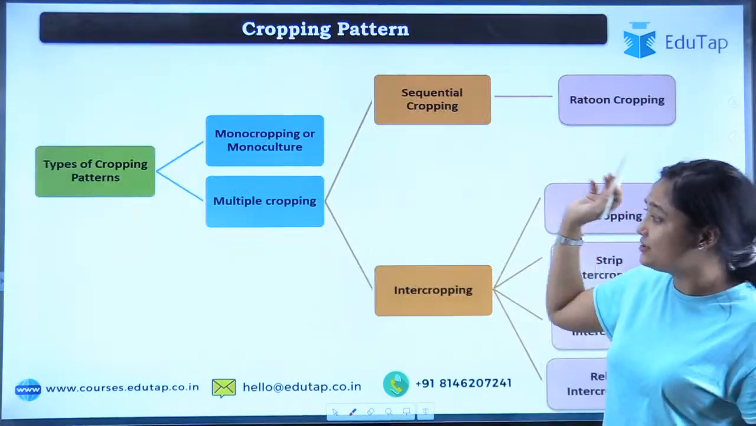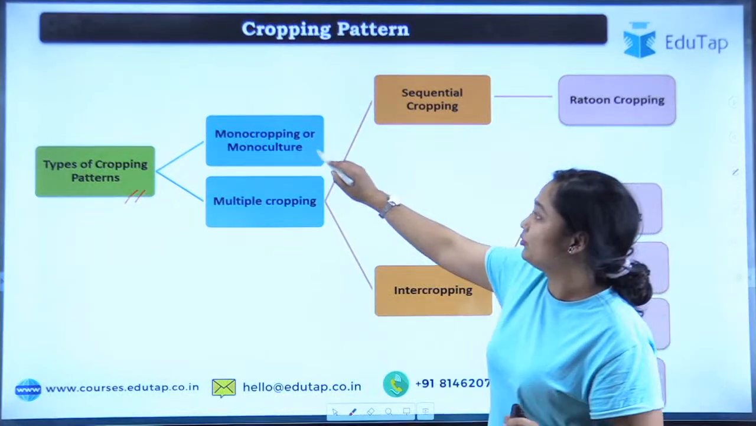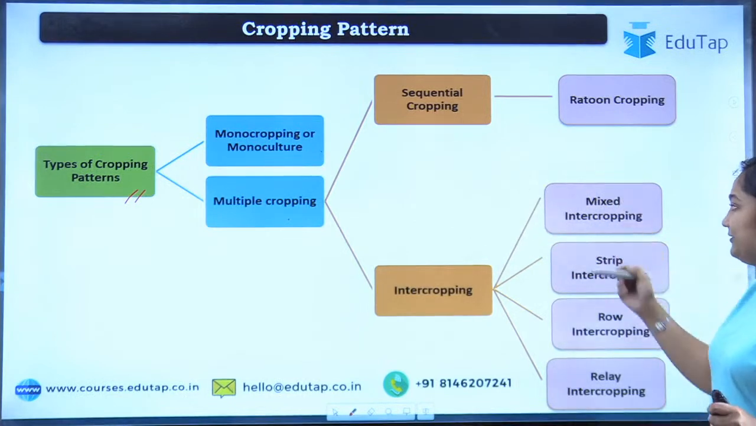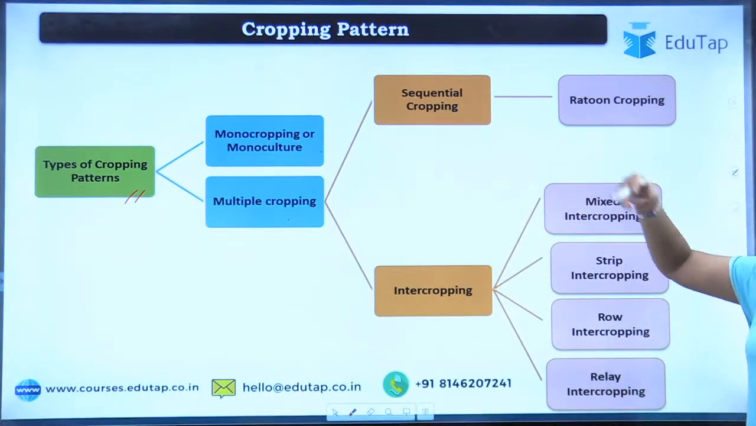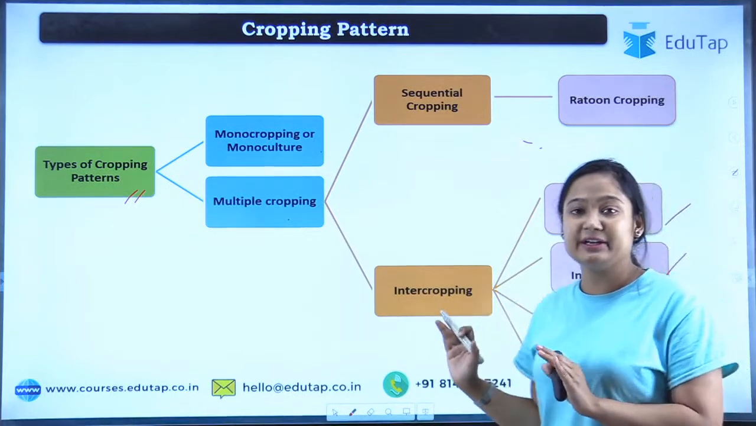So talking about the cropping pattern, these are basically of two types: monoculture or monocropping, and multicropping. Multicropping further gets divided, and we will study sequential cropping, intercropping, what is ratoon cropping, is there any other kind of sequential cropping, then mixed, strip, row and relay kinds of intercropping. So we will study it all.